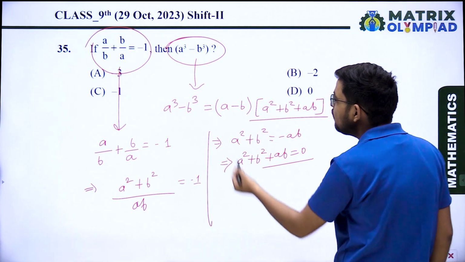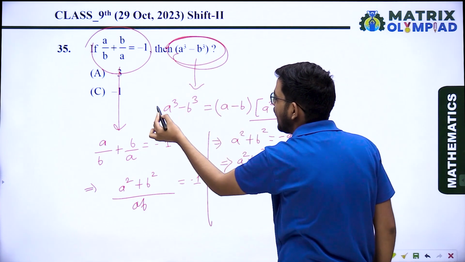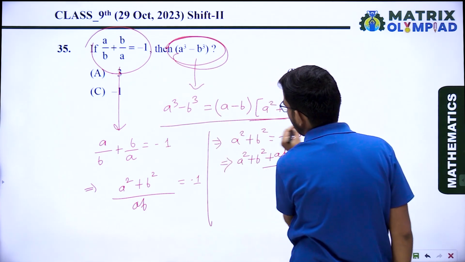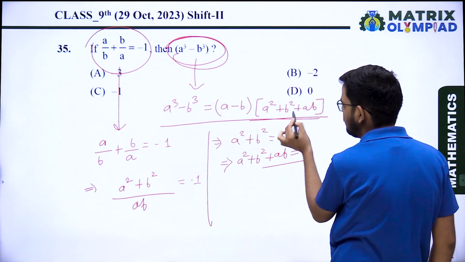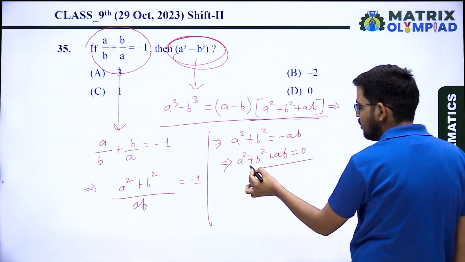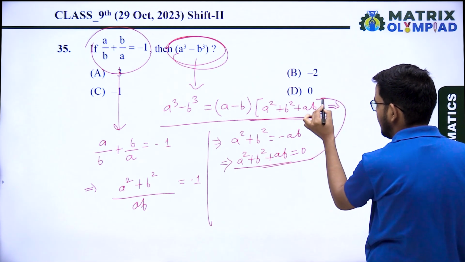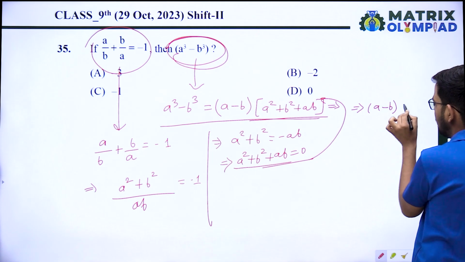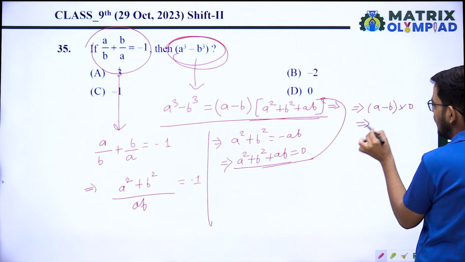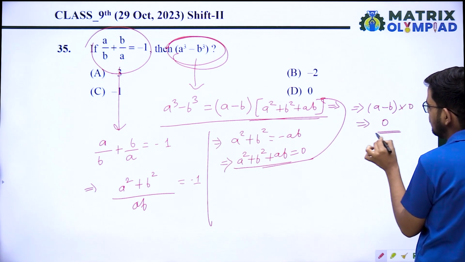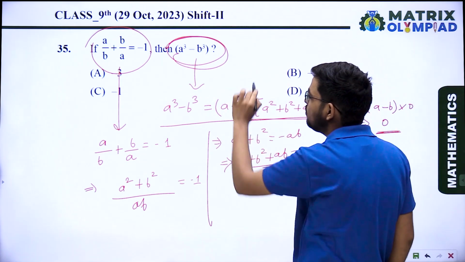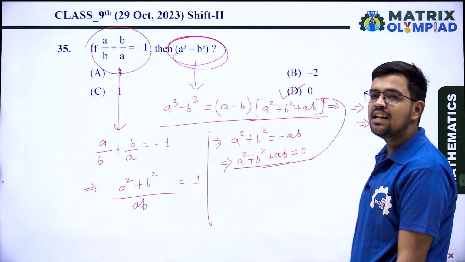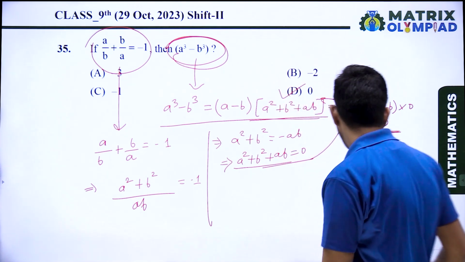So we have to find a cube minus b cube. When we write the identity a minus b into a square plus b square plus ab, put the value of a square plus b square plus ab as 0 here. So you are getting a minus b multiplied by 0, which means the answer is 0. So what is the value of a cube minus b cube? Option D, 0, is the correct answer.